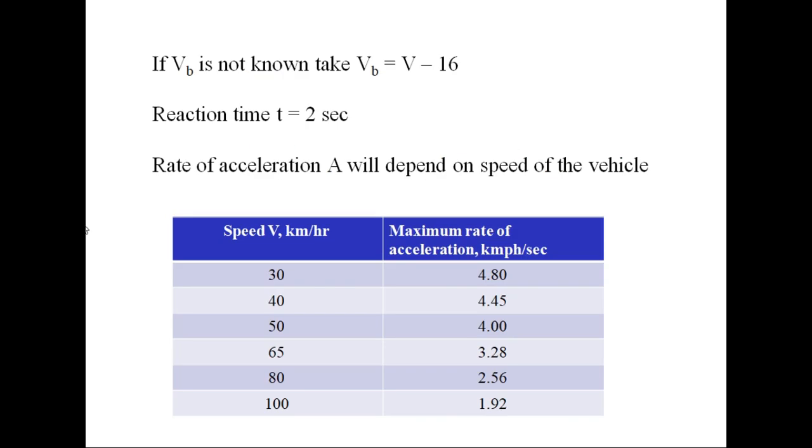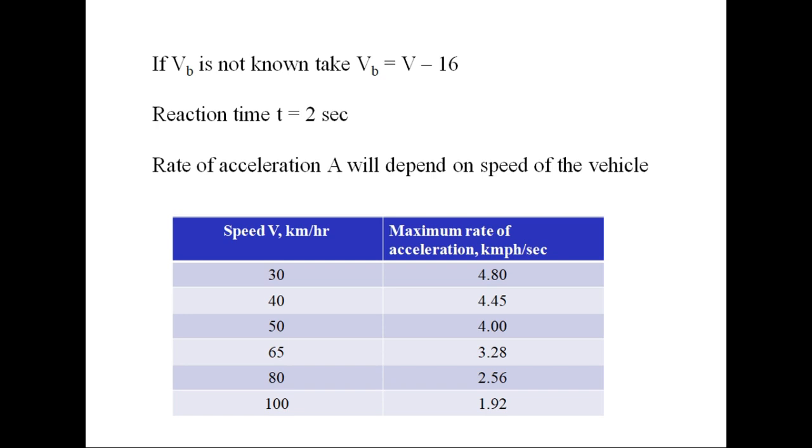Now if VB is not known, a fast moving vehicle, or you can say a vehicle which is traveling at design speed of the road, meets a slower vehicle. But what is the speed of the slower vehicle? If that is not known, I told you the necessary condition for overtaking is that the speed difference between the two should be at least 10 miles per hour or 16 km per hour.